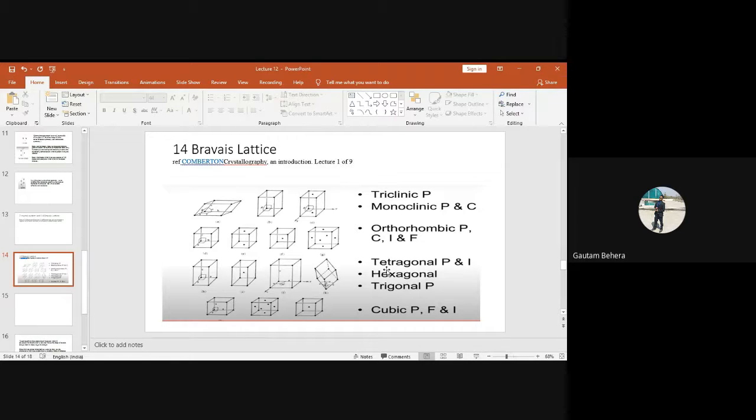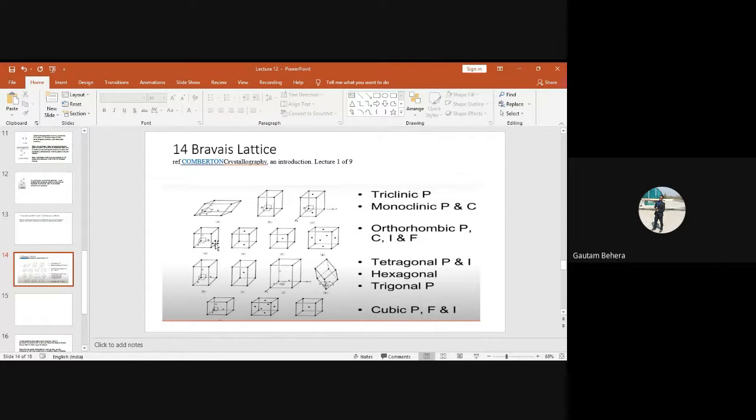It is okay now? P represents primitive unit cell. F represents face centered unit cell. I represents body centered unit cell. C represents end centered or base centered unit cell. Sometimes it is called base center or edge center. End center, sorry, end, E-N-D. Base center or end center. So this is FCC, this is BCC, this is end center or base center.